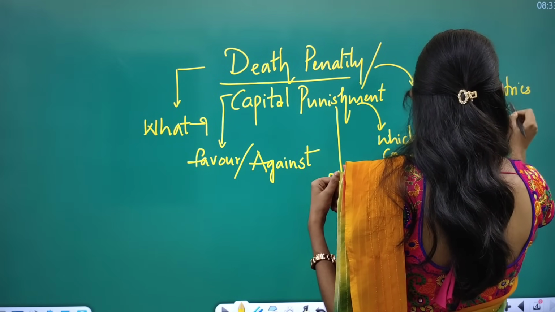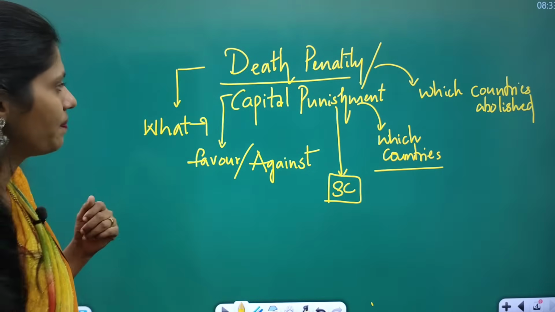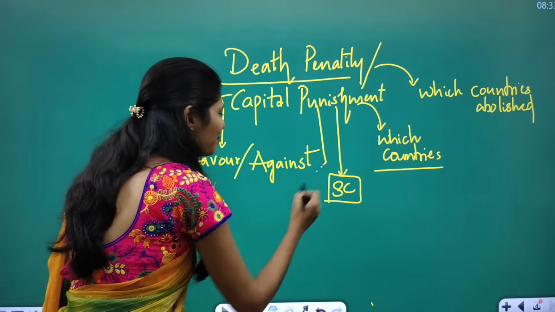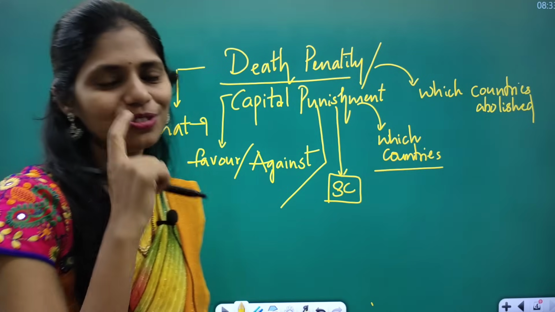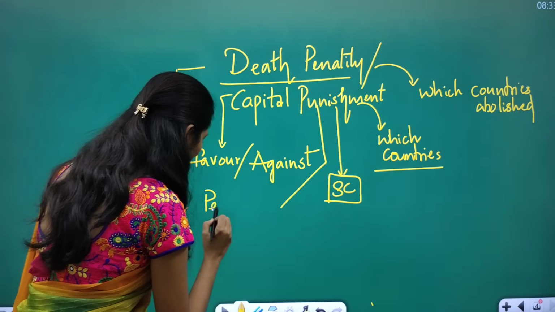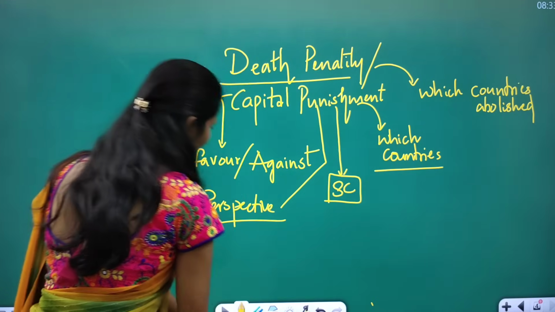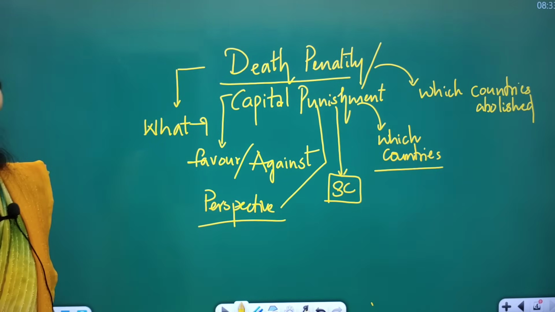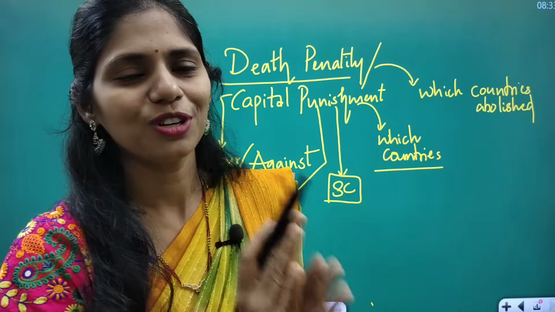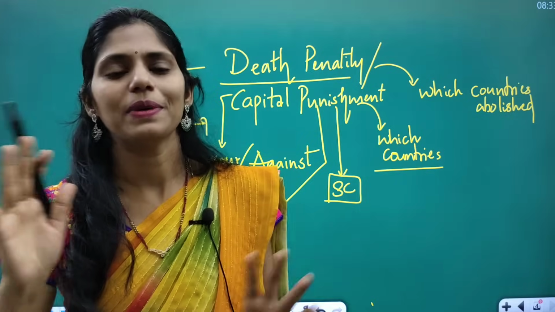Okay, you have to see which countries have abolished the death penalty. And apart from that, you have to develop your own perspective. So what do you say, yes or no? This own perspective is also very important. Here, I am saying something will run through your mind, right? So you have to develop your own perspective, and you have to know your own reasons for it.